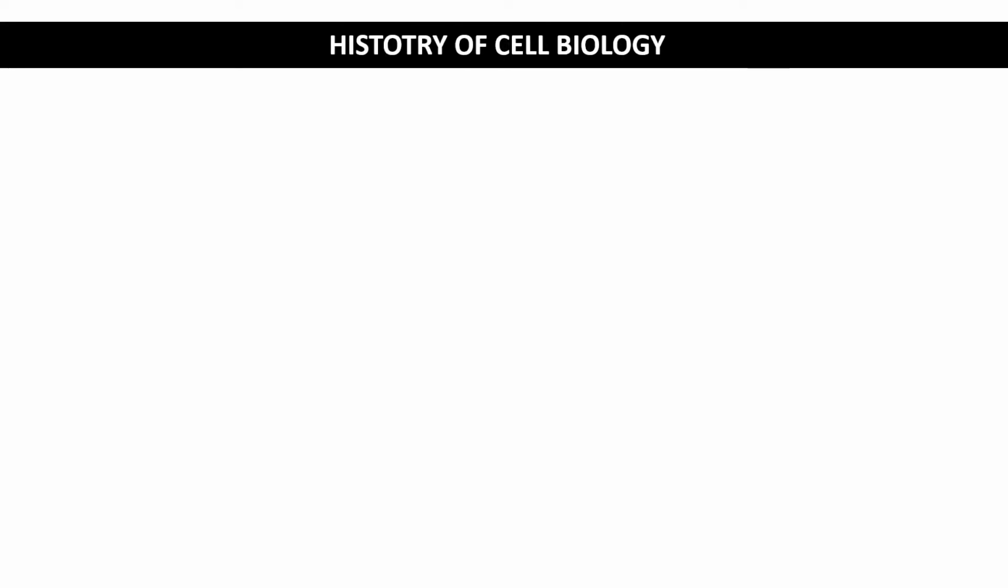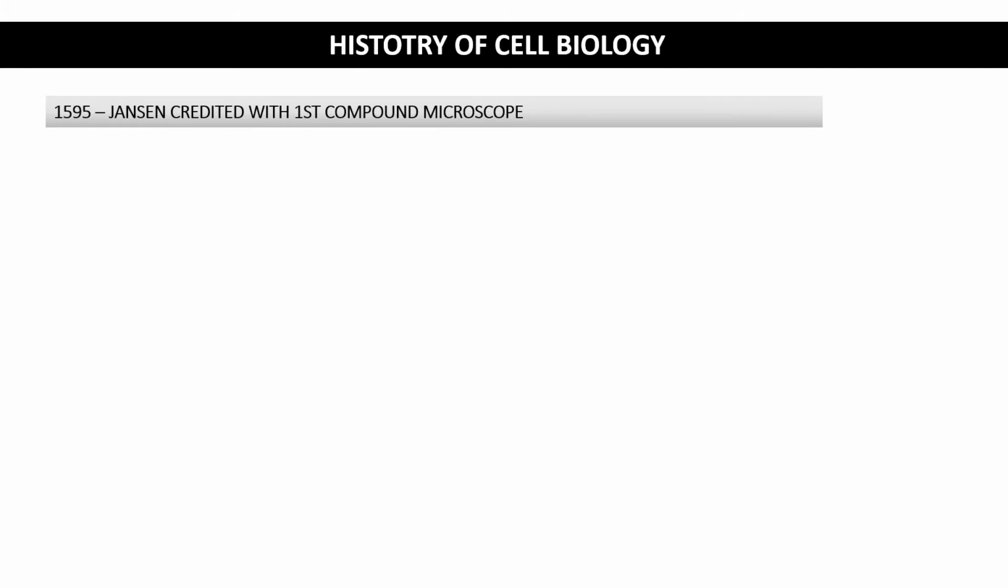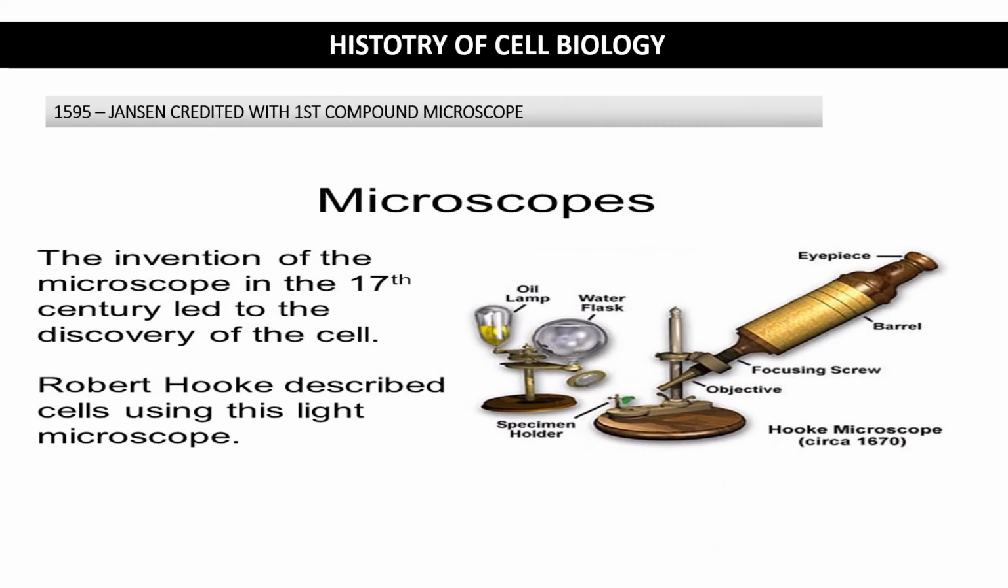Let us see the history of cell biology. The invention of the microscope led the scientists to observe microscopic objects. 1595 is an important year when Janssen discovered the first compound microscope. The invention of the microscope later on led to the discovery of the cell and a new science known to us as cell biology. There are some timelines in the history of cell biology.